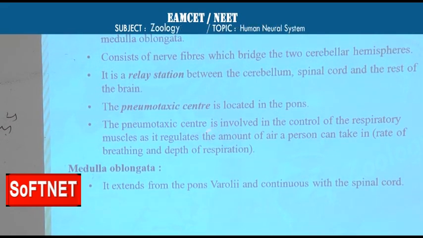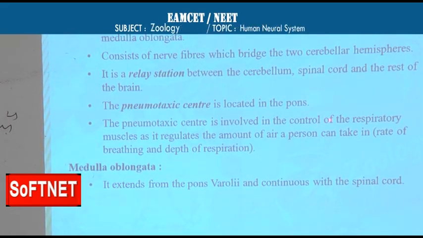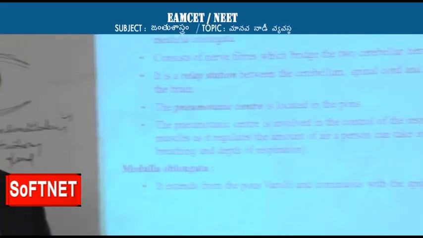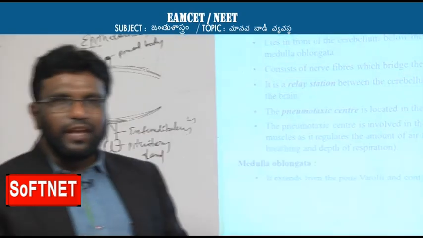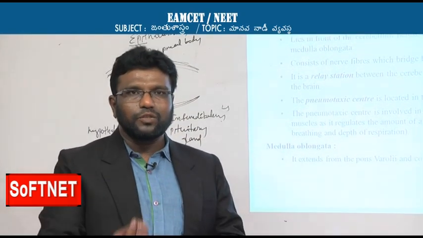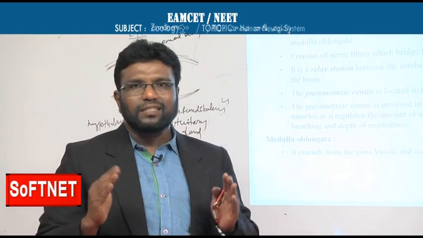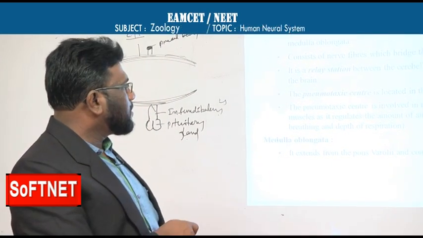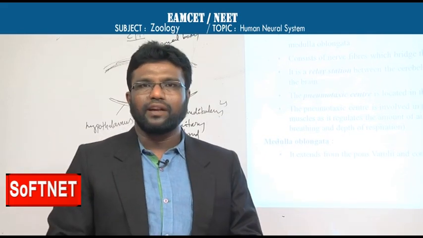The pneumotaxic center is involved in controlling respiratory muscles, and it regulates the amount of air a person can take in. When we breathe, how much air should enter the lungs must be controlled and coordinated by this pneumotaxic center, which is located in the pons.